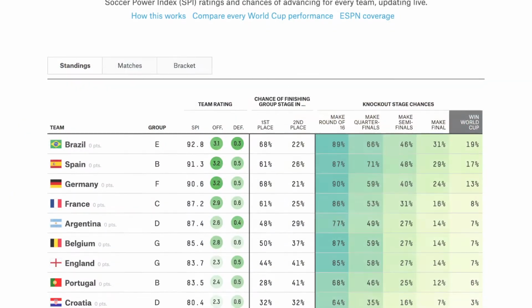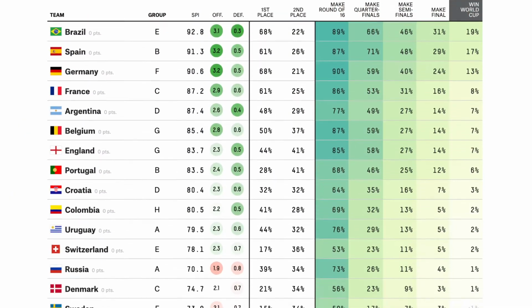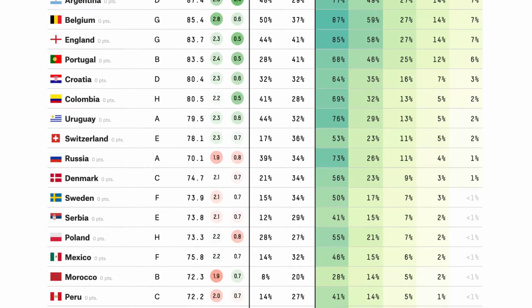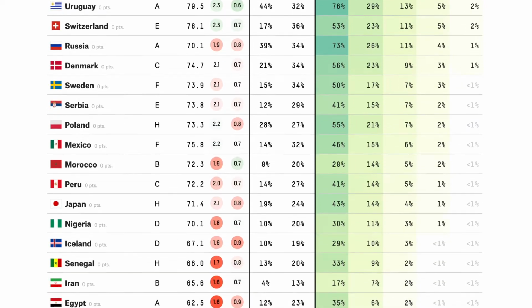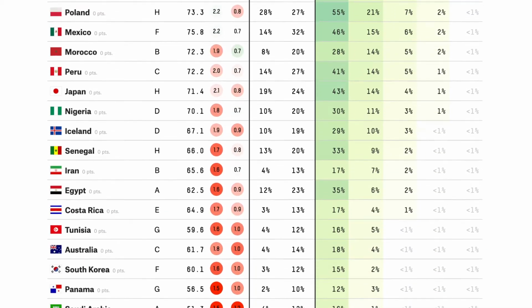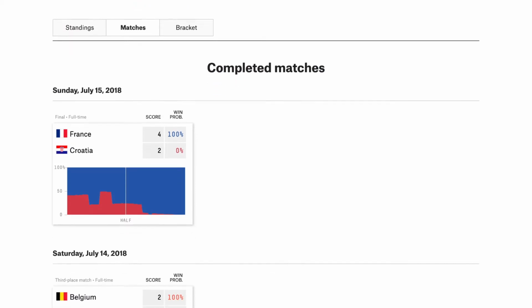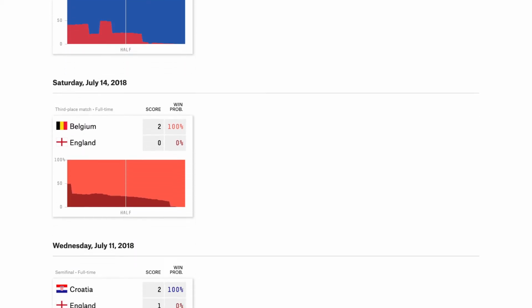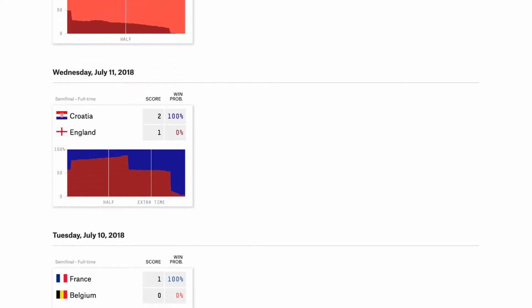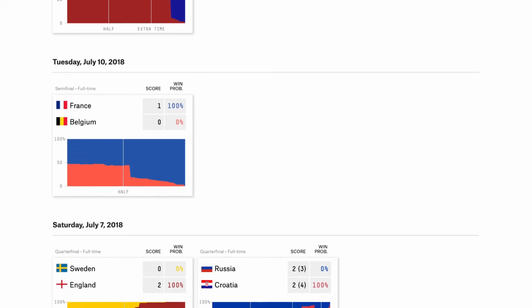Sure. So 538 during the World Cup in 2018 had a predictions page. So we predicted and created kind of this forecast for who was going to win the World Cup overall, as well as each match. So using a combination of ratings and the expected goals, we would have predictions for each match.